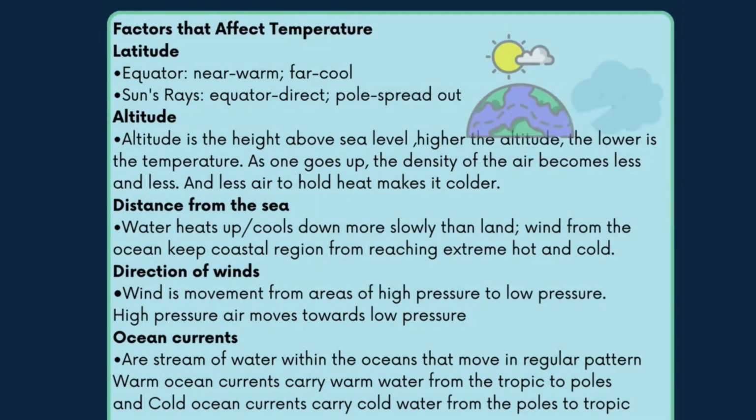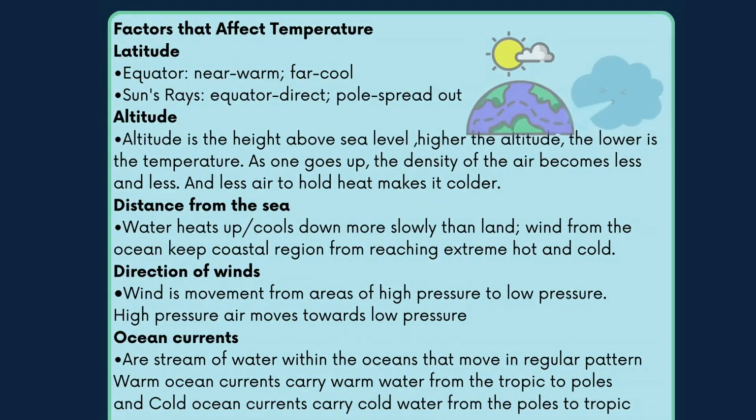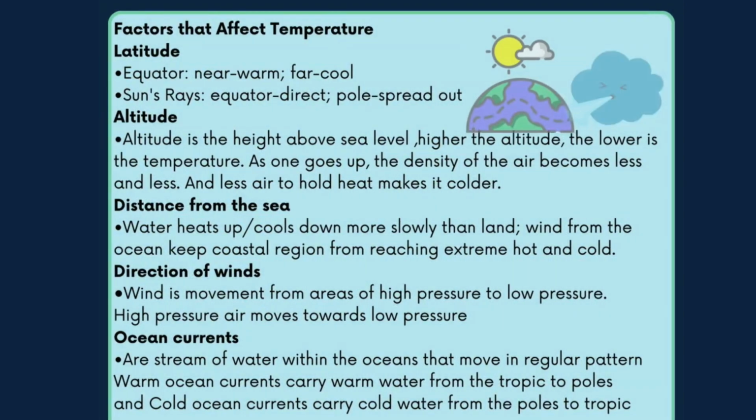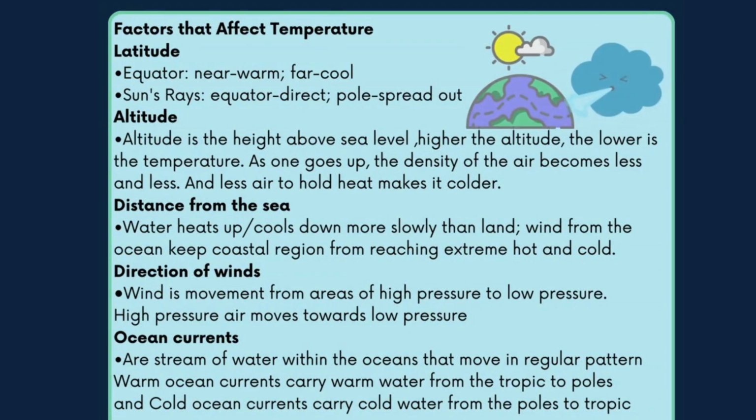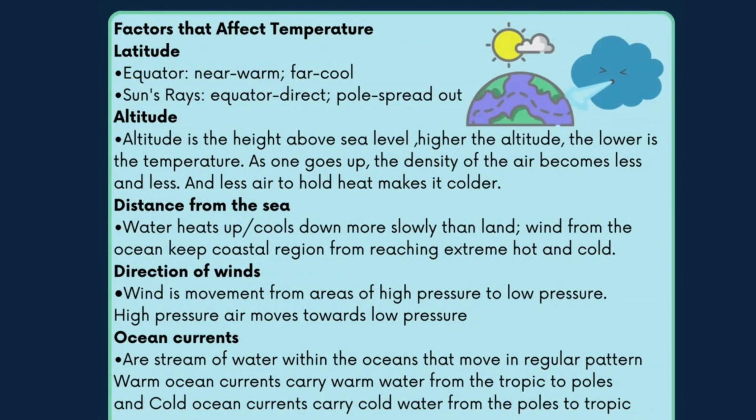Distance from the sea. Water heats up and cools down more slowly than land. Wind from the ocean keeps coastal regions from reaching extreme hot and cold. Direction of winds. Wind is movement from areas of high pressure to low pressure. High pressure air moves towards low pressure.